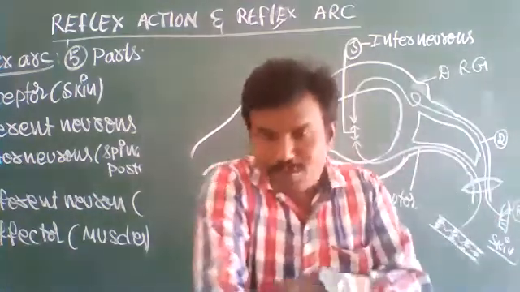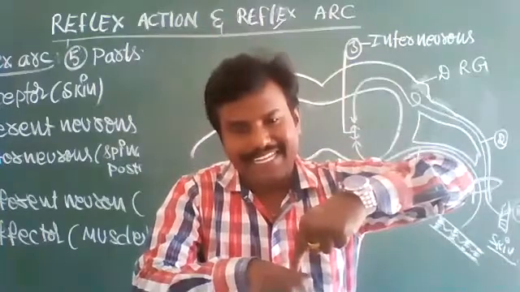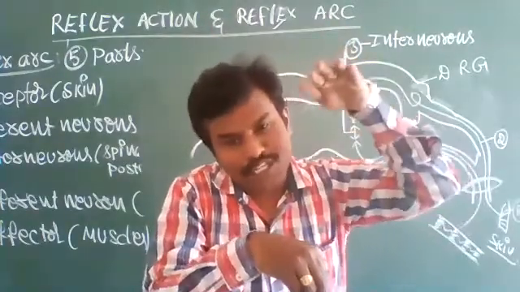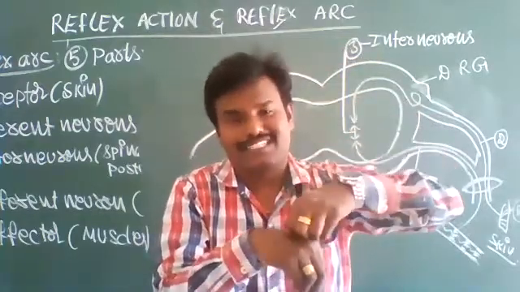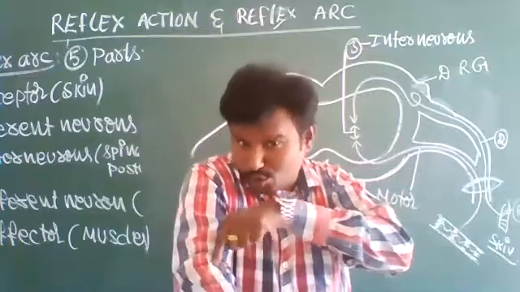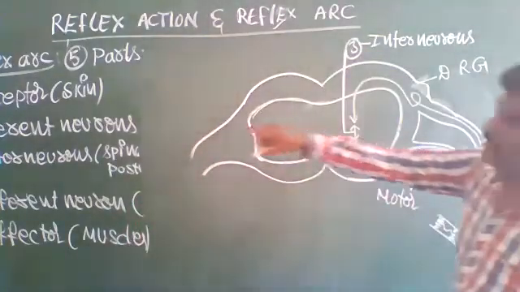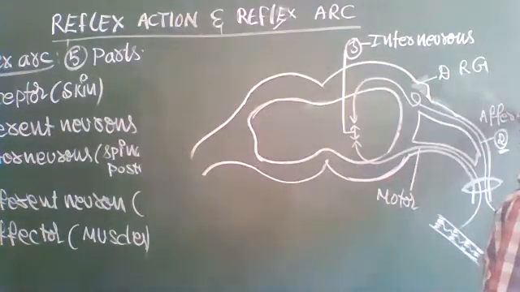receptors. So in our body skin, a number of receptors are there. When we hit or prick here, stimulations are applied, and the reflexes pass through. The second, as I said, is afferent neurons.